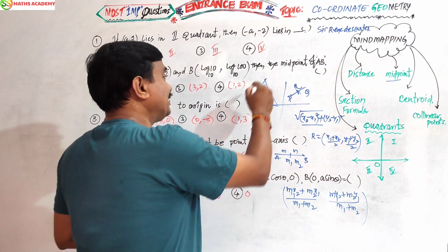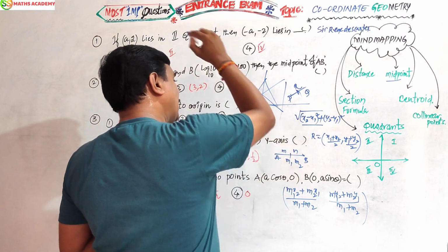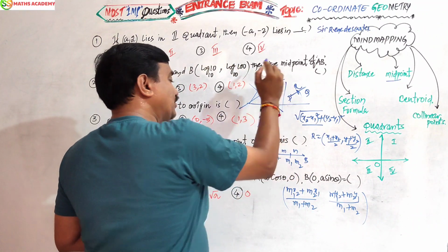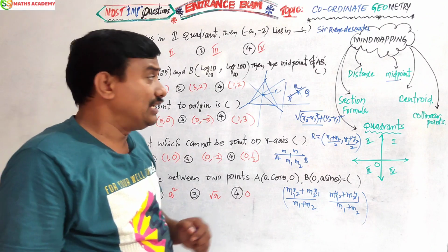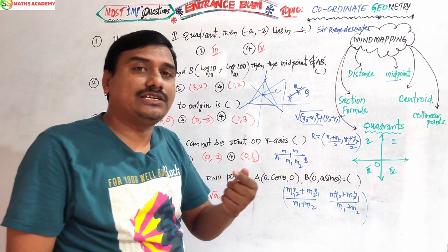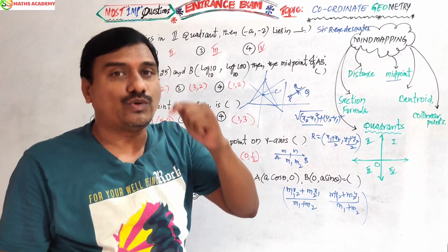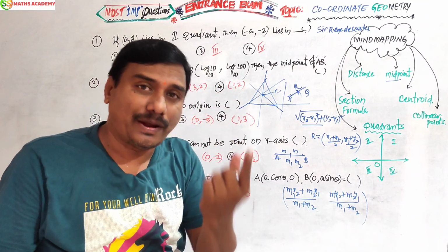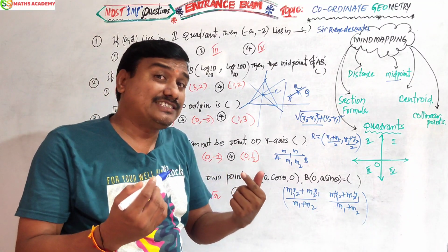It has three medians. Yes, the point of concurrence of three medians is called the centroid. It is denoted by G. In coordinate geometry, they give points A(x1, y1), B(x2, y2), C(x3, y3), or any three points, and we have to find the centroid.